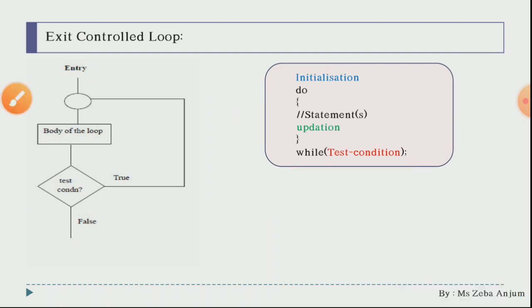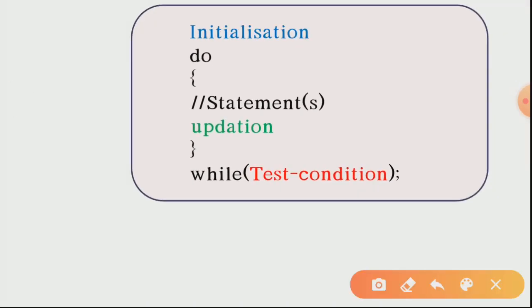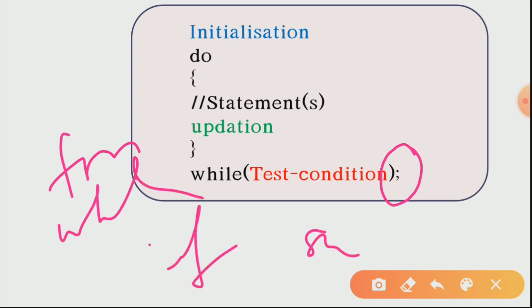Now my dear students, please make a note that only in do while loop we are writing this semicolon afterwards. Okay, not in for, not in while, not in any if, not in any switch. In either of the constructs, in either of the loops, we are not using the semicolon afterwards, but only in this do while loop. After the last while portion of this do while loop, at the ending we use a semicolon. Okay, please make a note that if you make this mistake in the lab, then your program does not run, and you will be getting certain problems regarding that. So please make a note over there.